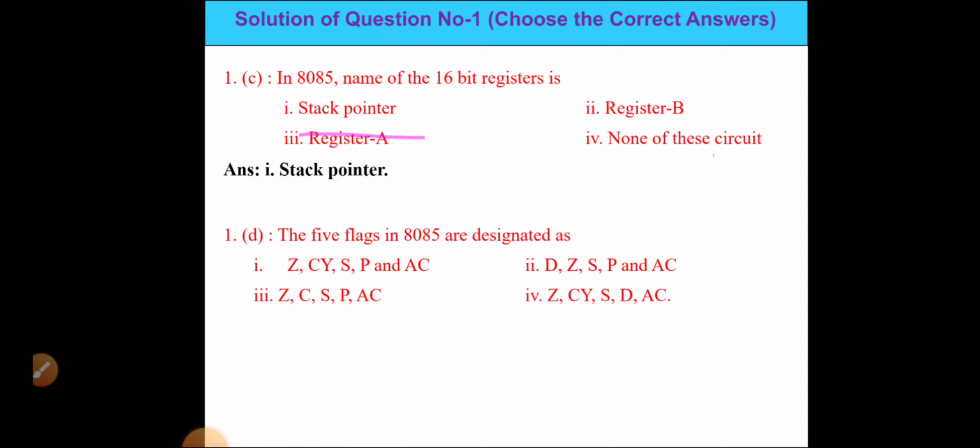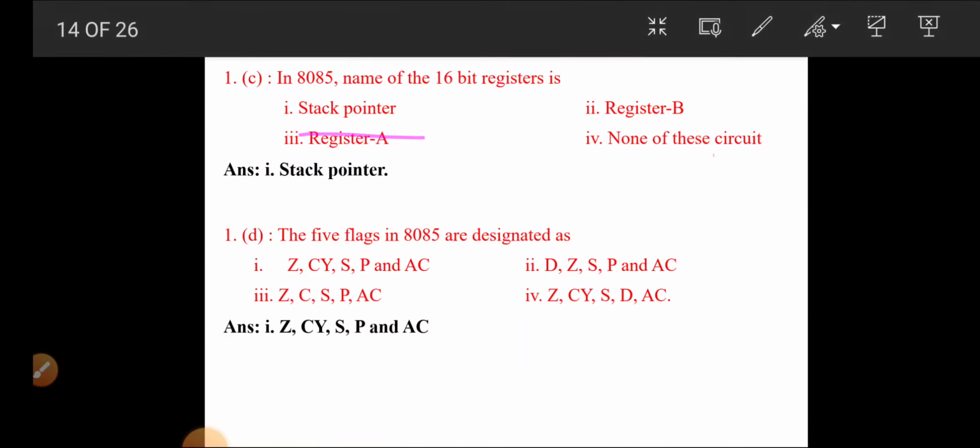Option 4 is Z, CY, SD, AC. So the first answer is the correct answer. Z, CY, SP and AC are the 5 flags that are used in the 8085 microprocessor.